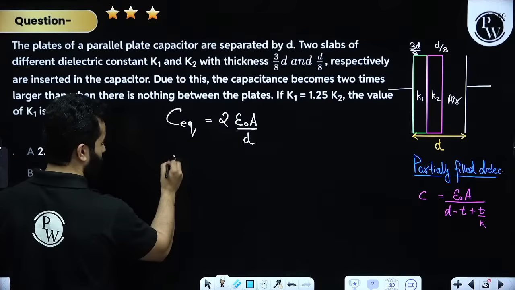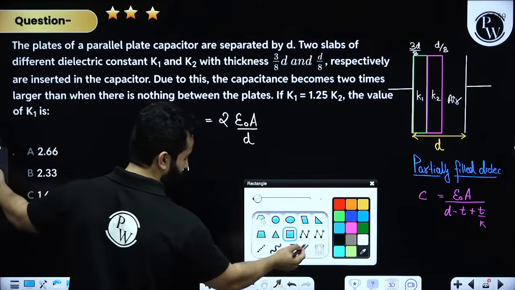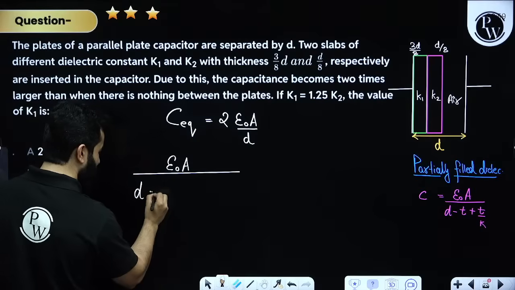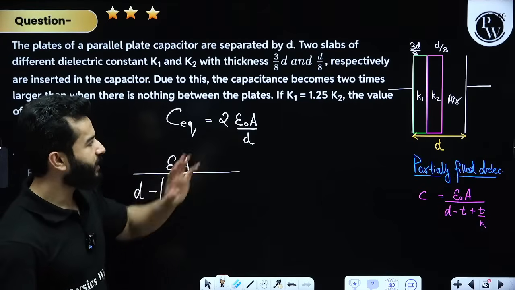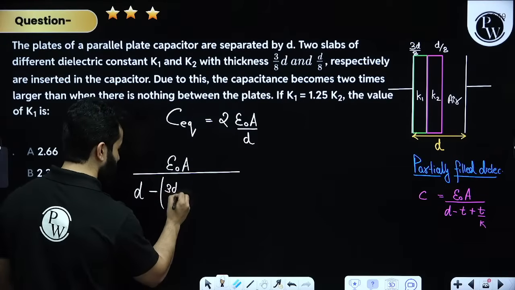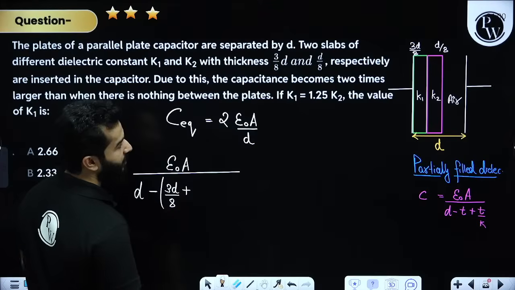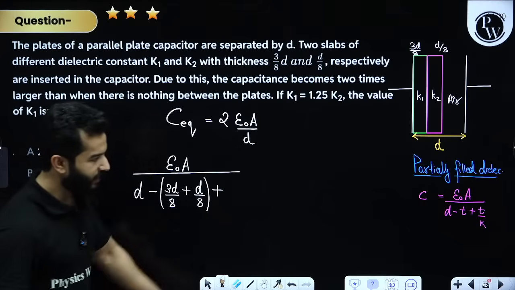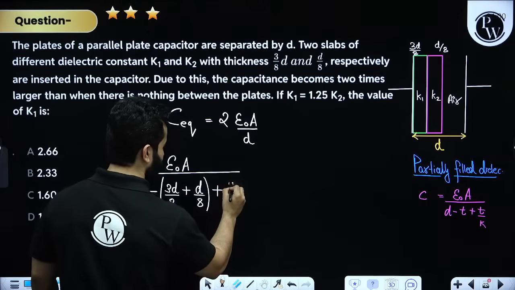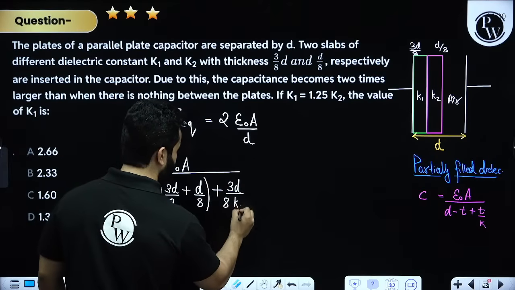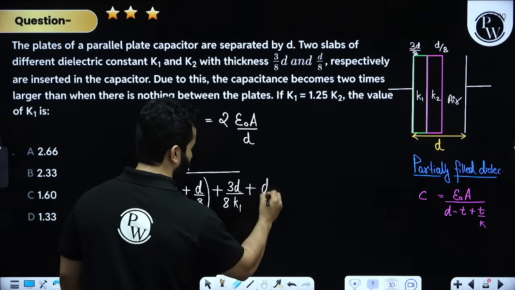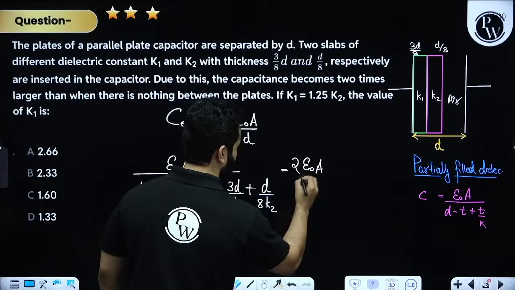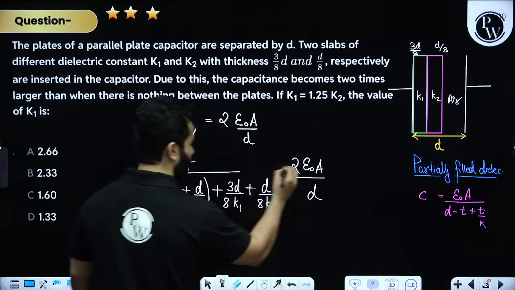What we are going to write is epsilon naught A divided by D minus, now instead of T I am going to write 3D by 8 plus D by 8, plus, now they are saying T by K. So I am going to write 3D by 8 divided by K1 plus D by 8 divided by K2 is equal to 2 times epsilon naught A by D. Obviously I can cancel out epsilon naught A.